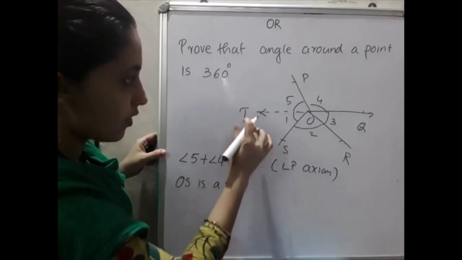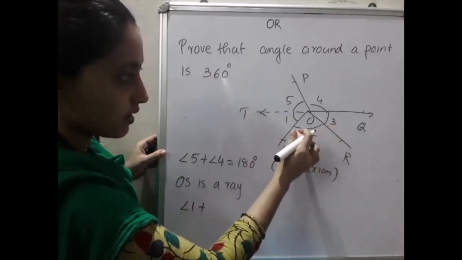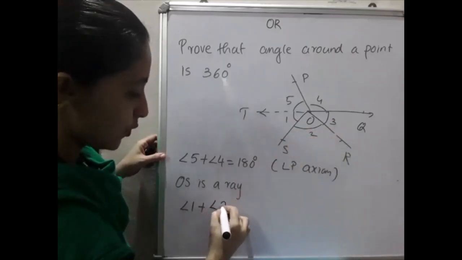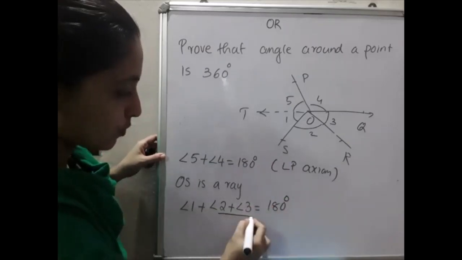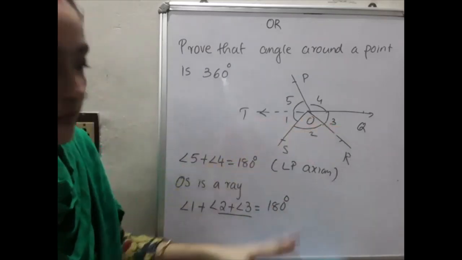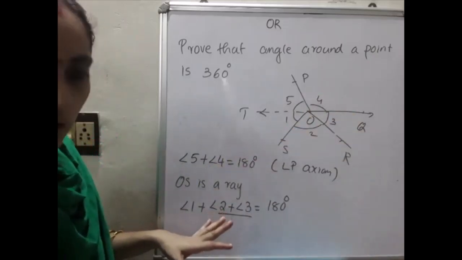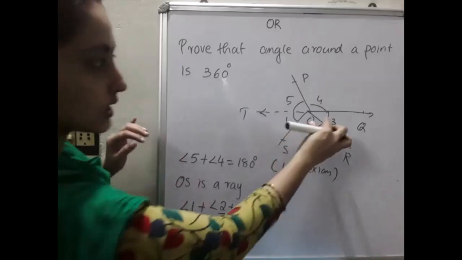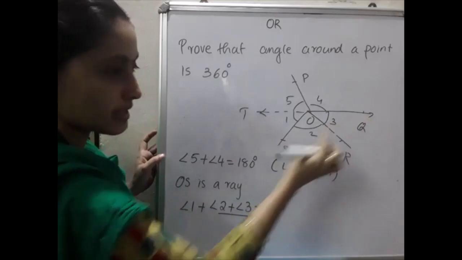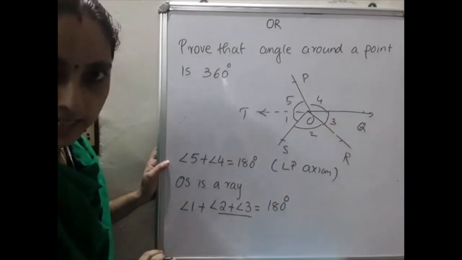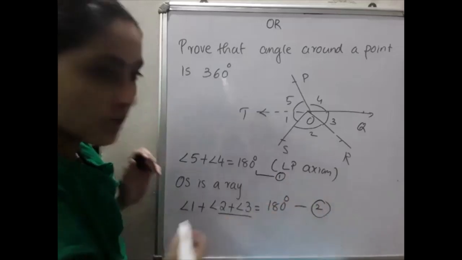So we can write angle 1 plus angle 2 plus angle 3 is equal to 180 degree. Angle 2 plus angle 3 means the sum of these two, SOR plus ROQ. Is it okay? So angle 1 plus, together I wrote angle 2 plus angle 3, this one full SOQ, that is 1 plus 2 plus 3 is equal to 180 degree. So this is equation number 1 and this is equation number 2.